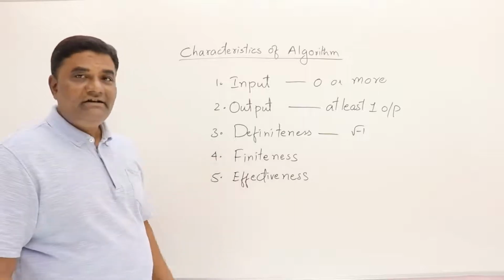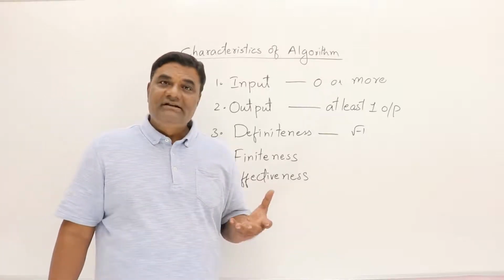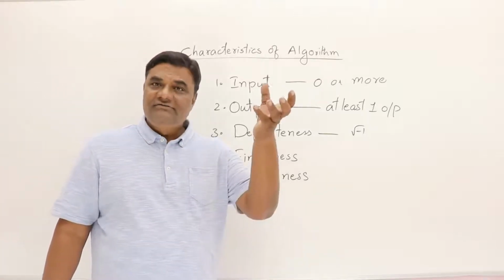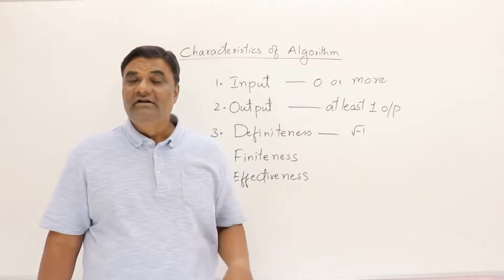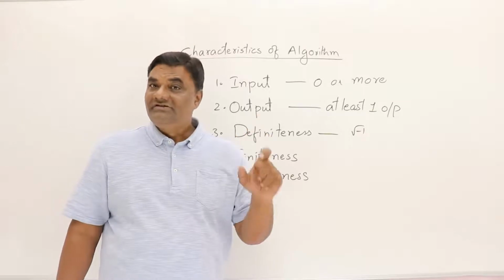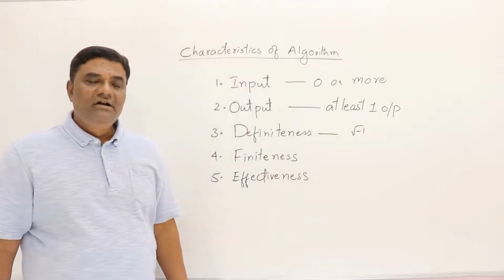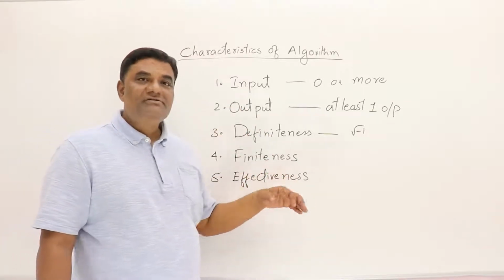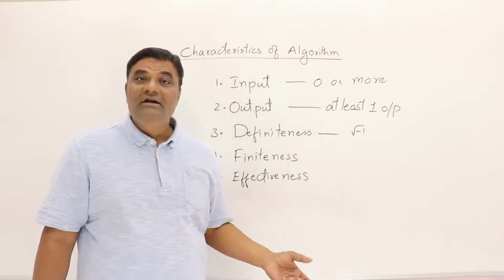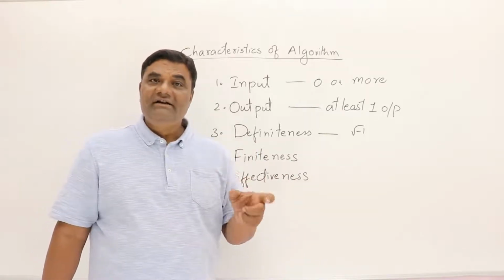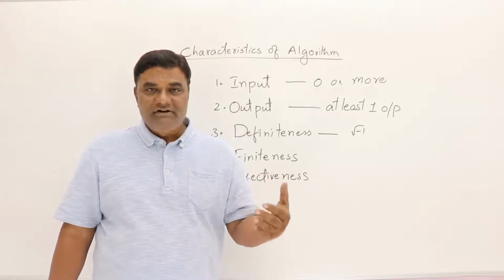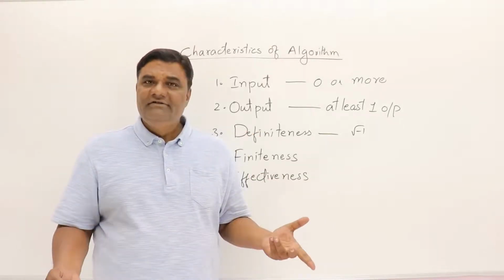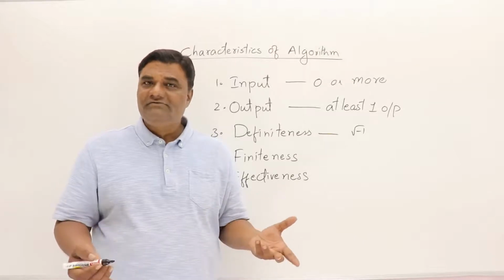Then next is finiteness. An algorithm is just like a function, as I said. A function will have some limited set of steps, and it will stop and return the result. In the same way, an algorithm must terminate at some point, whether it has 10 statements or 10,000 statements. It must have a finite set of statements. The duration of the algorithm must be finite.